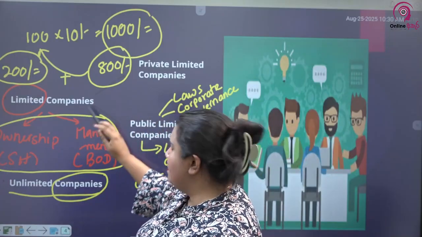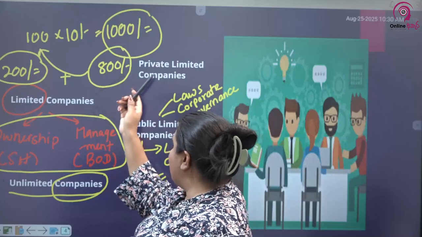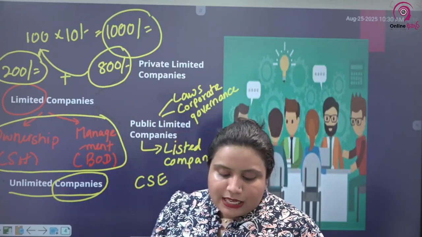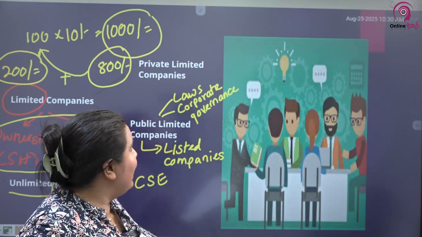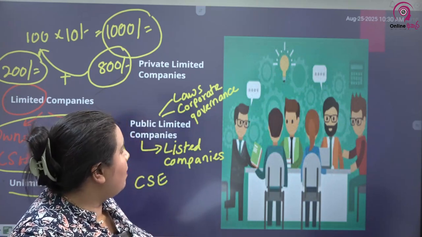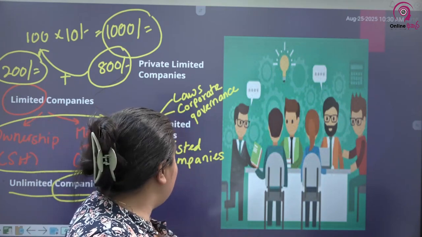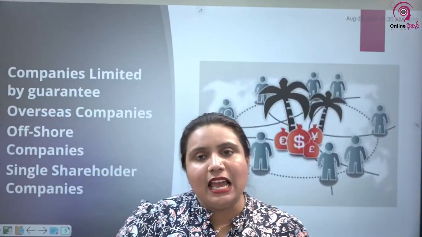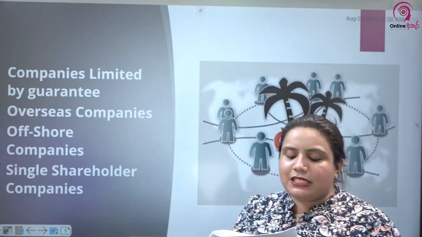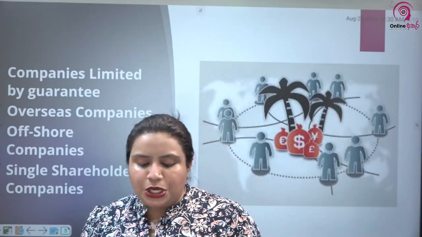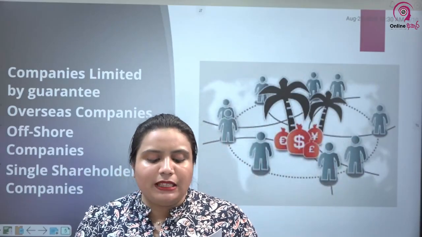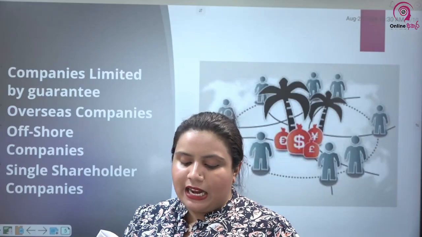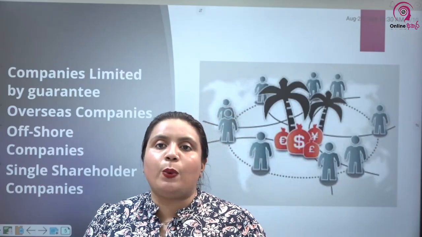So we have discussed, under limited companies, private limited companies, public limited companies, and unlimited companies. Next, companies limited by guarantee. Not much that we are going to discuss about it, just a rough idea. What are companies limited by guarantee? These types of companies do not issue shares, but the members are bound by the articles of the company to contribute an amount specified therein if the company is liquidated.